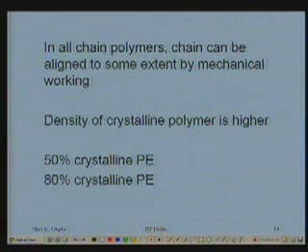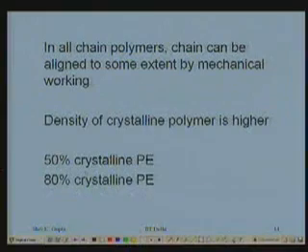And also we have seen that when we want to see how much crystallinity is present in a polymer, we can measure its density, which is going to be more dense and which is going to be less dense. In the non-crystalline region, all chains are zigzag. They are not going to fill the space efficiently, density would be lower. And when all the chains are parallel, they will fill the space more efficiently, density would be higher.